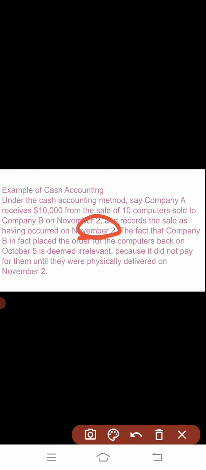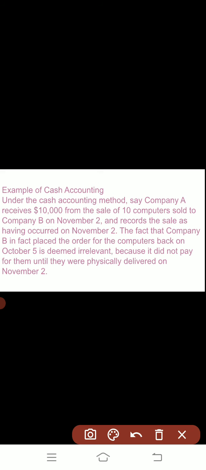But suppose that the order was received on October 5. Suppose the order was placed on October 5 by company B, but in the cash accounting, or the cash basis, what will be done? It will be recorded on that date only when the cash is received.